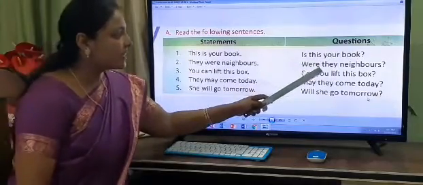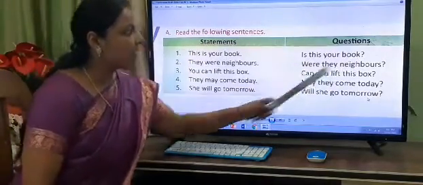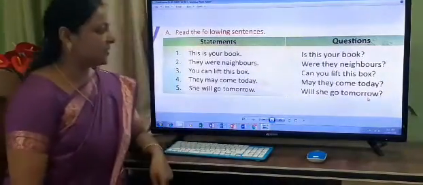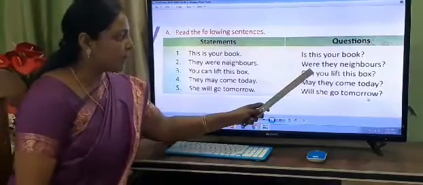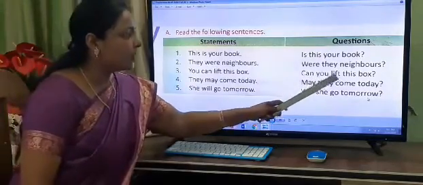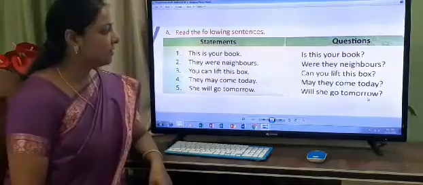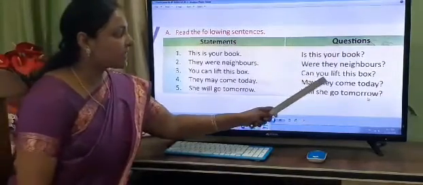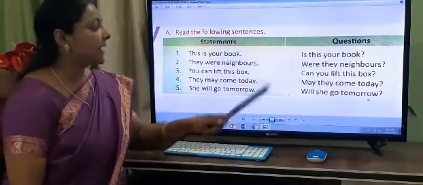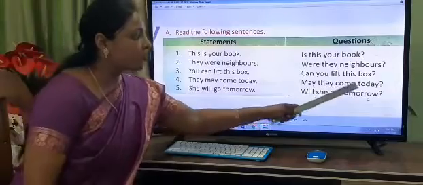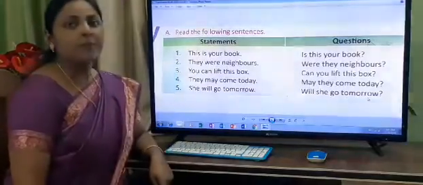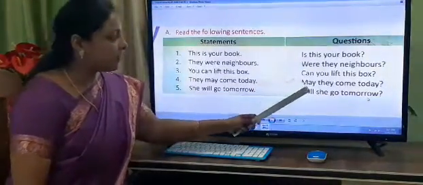See children, the next sentence. Were they neighbors? So before the subject, the helping verb has come. Again the third example. Can you lift this box? So again, before the subject, the helping verb has come. Can. Now the next. May they come today? So what is the helping verb here? May. So before the subject, the helping verb has come.